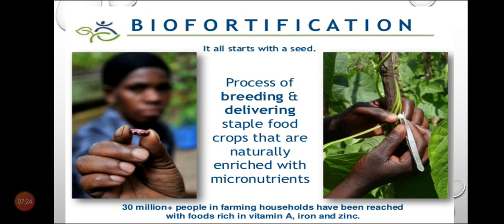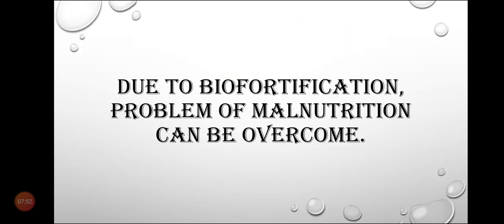Means we can grow such crops that have more nutritional value in them, and that nutritional value should be present in them naturally, not added artificially. From the base, while growing the crops only, we will add the nutrition. We will breed such crops that have more nutritional value. So due to biofortification, the problem of malnutrition can be overcome.